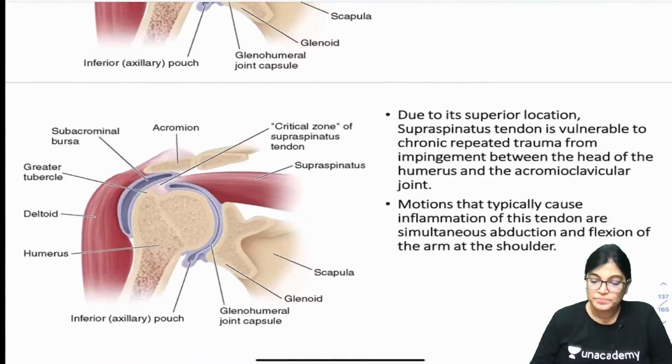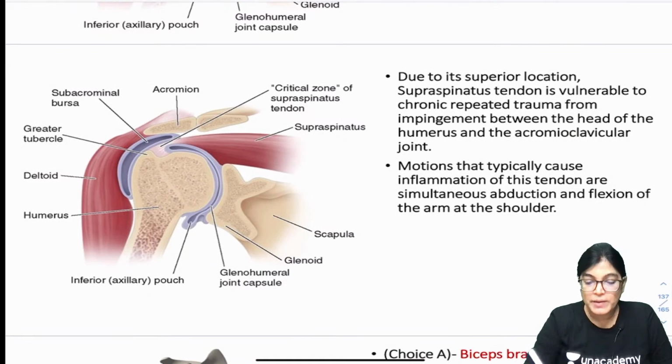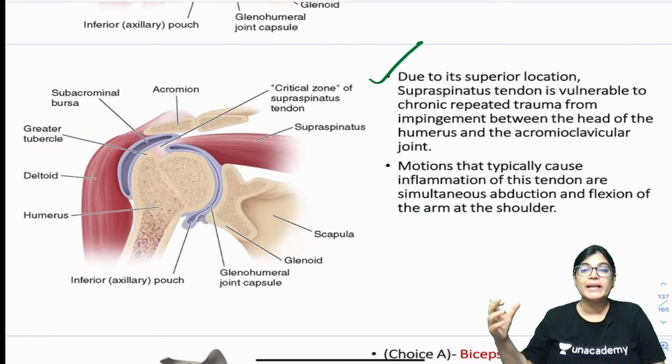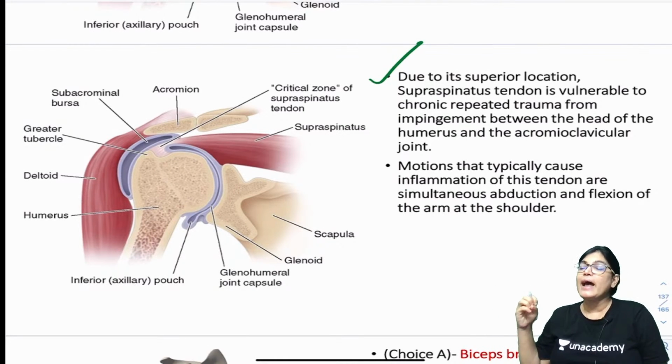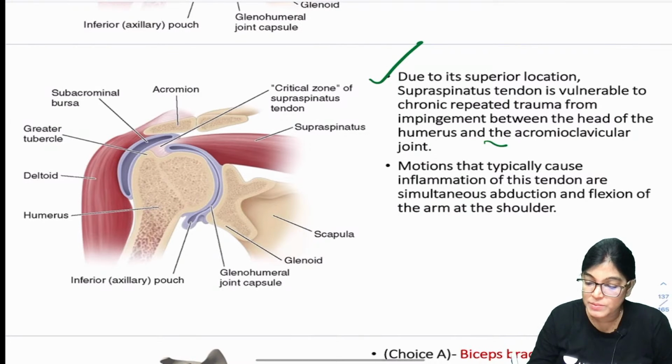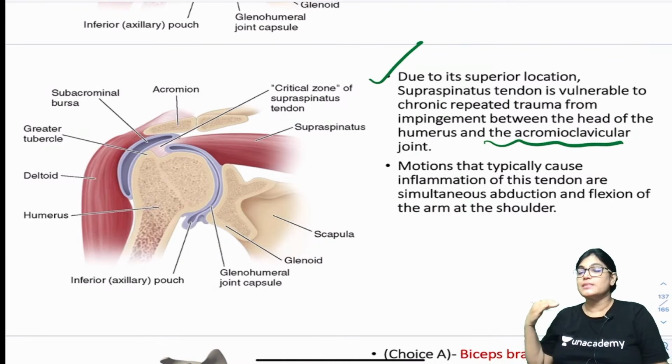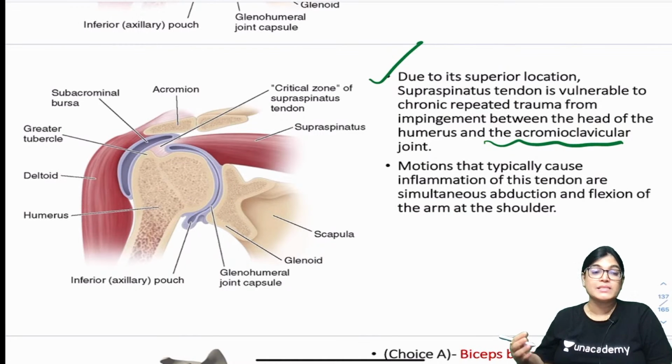Due to its superior location, the supraspinatus tendon is vulnerable to repeated injury or trauma, and at times it gets compressed and impinged between the head of the humerus and the acromioclavicular joint. We know that the supraspinatus muscle causes initiation of shoulder abduction.